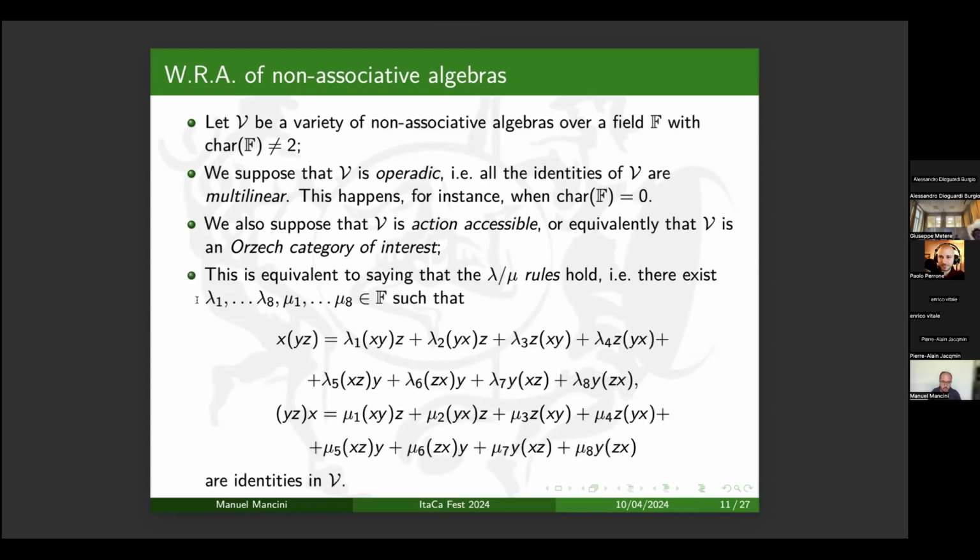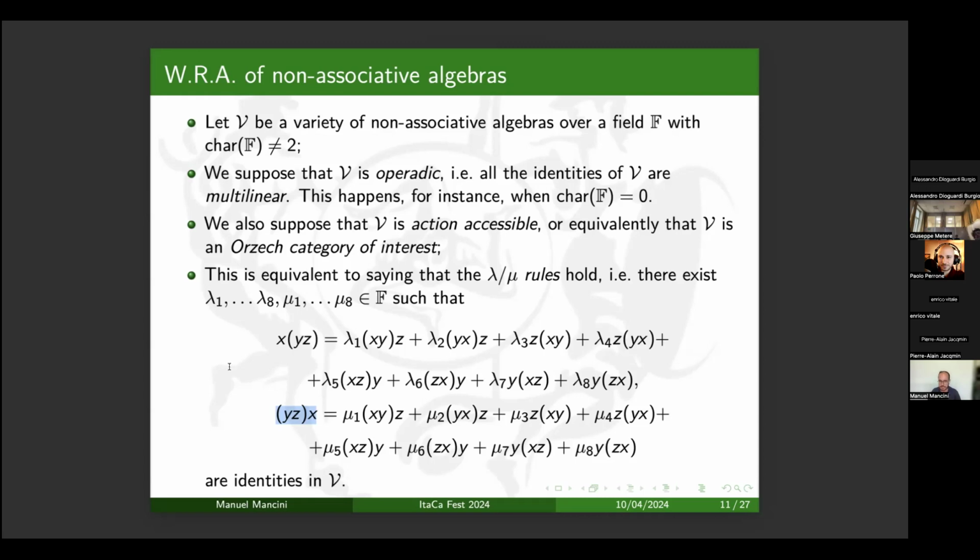This means that we can choose 16 constants in the field F, such that we can express both (x, y, z) and (y, z, x) as a combination of multiplications between x, y, and z, where x is never isolated, in the sense that x is always inside the bracket in the second members. And these are identities of V.